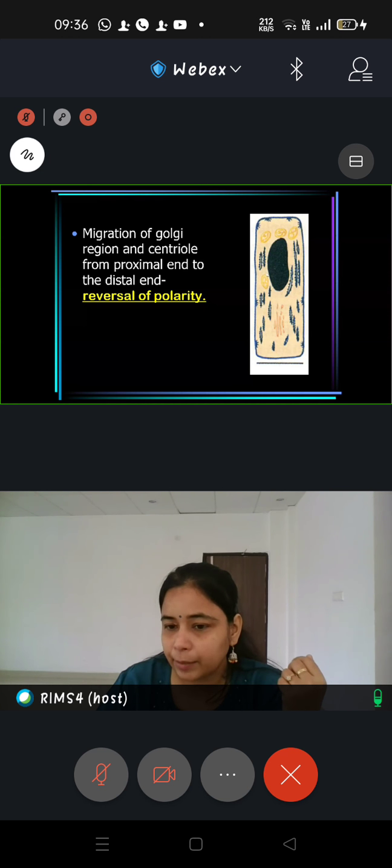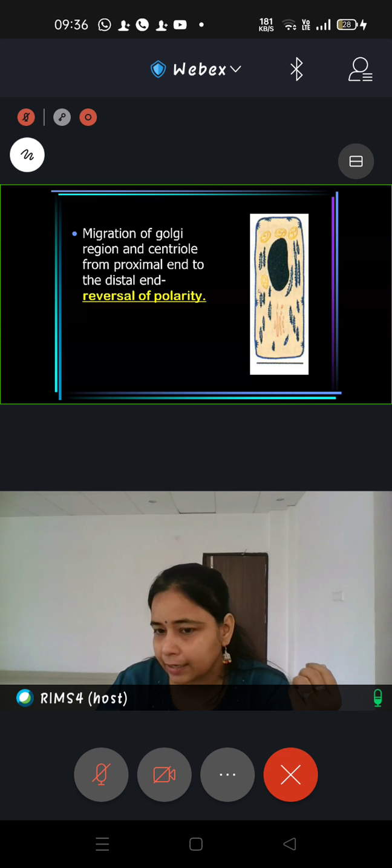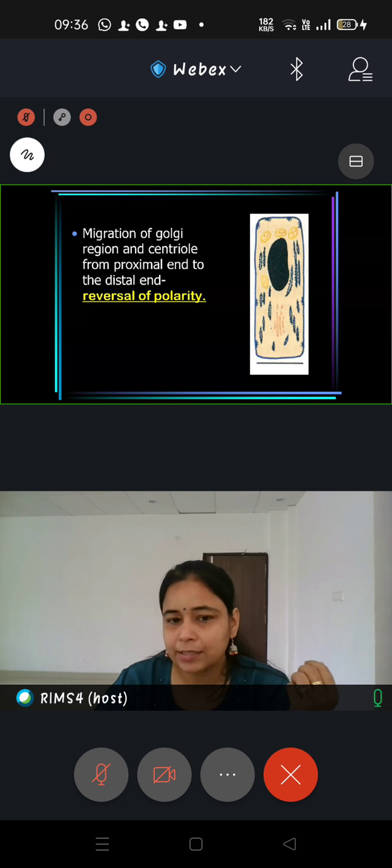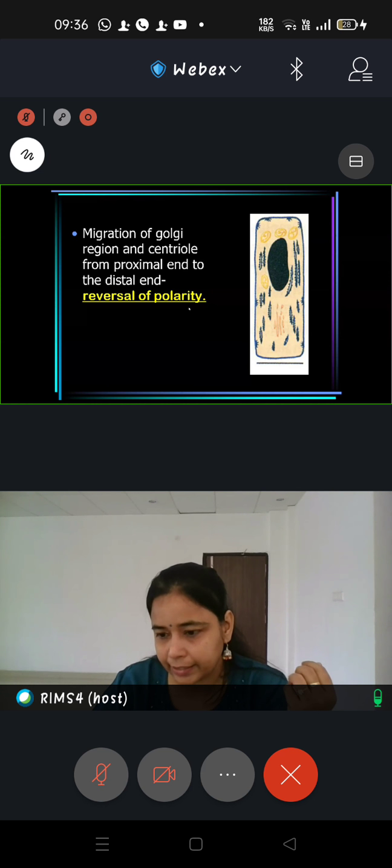Everything can come and deposit in the proximal part of the cell, right? So this process of movement of the nucleus from the proximal end of the cell towards the distal end, so that other components can organize themselves at the proximal end, is known as reversal of polarity.